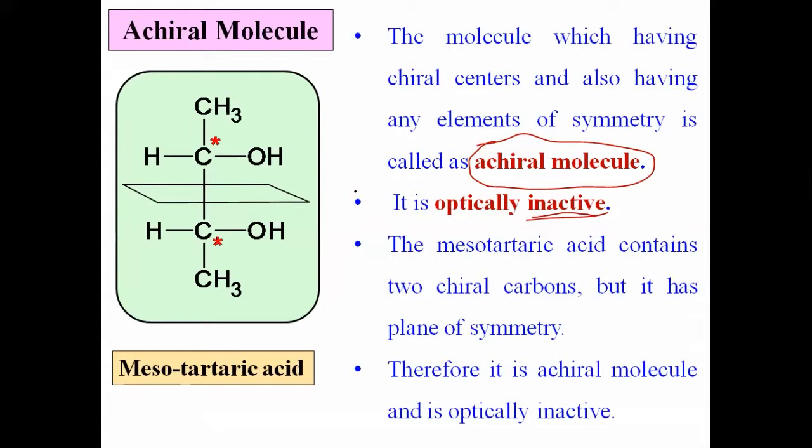Okay, first term, that carbon atom which is attached to the 4 different atoms or groups is called chiral carbon. त्यानंतर आपण सेकंड टर्म काय बघितले? एलिमेंट्स ऑफ सिमेट्री. There are 3 elements of symmetry: plane of symmetry, center of symmetry, alternating axis of symmetry. And the molecule should not have any element of symmetry, then it is optically active. And if it has an element of symmetry, then it is optically inactive.